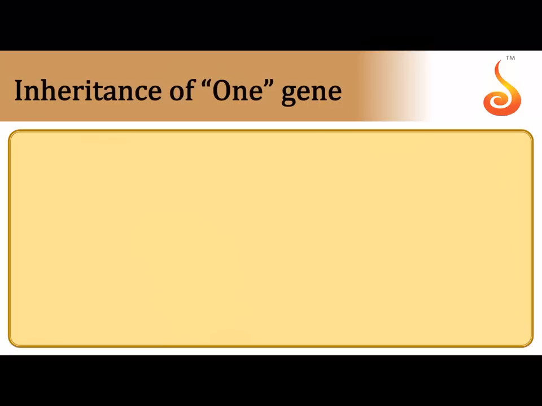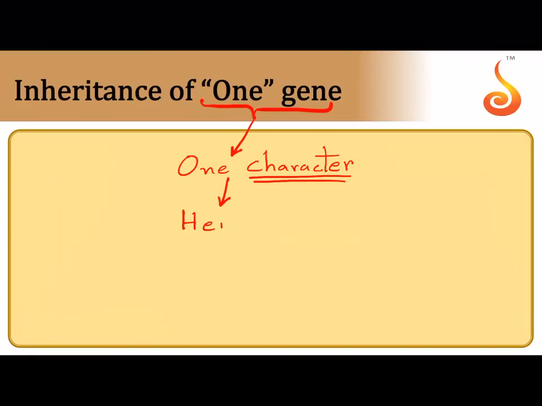Now moving on to inheritance of one gene. Why is it called inheritance of one gene? Because in this experiment that was performed by Mendel, he is concerned only about one character. Which is that one character that he experimented with? That is height. So the character that he was concerned with is the height, and that's why we know that a gene controls a character. So one gene represents one character.